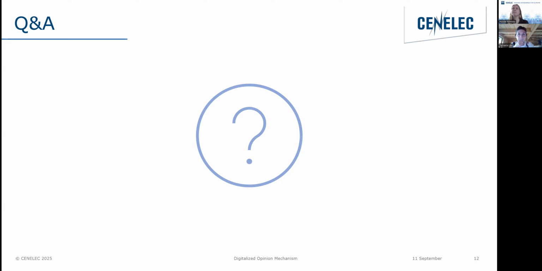I have another question, but this is out of scope. During the demo, I realized that as observers, we don't have a view of the votes when they are submitted. It's only at the end that we get the information. I think it would be nice to see things when they happen and not only at the end. But perhaps that is something we can look at for the future, just to keep you busy for next year, because I think you're going to be without a task. So that would be nice. Thank you. Great. Thank you, Chiara.